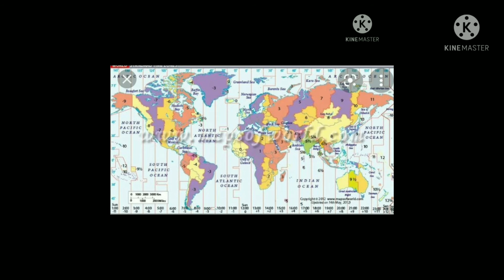This means the difference between one time zone and another time zone. As you go east from Greenwich meridian, you add time. As you go west from Greenwich meridian, you subtract time. 15 degrees into 4 minutes equals 60 minutes.